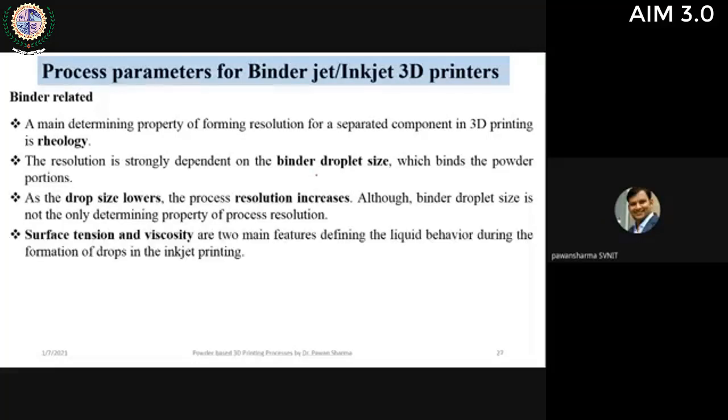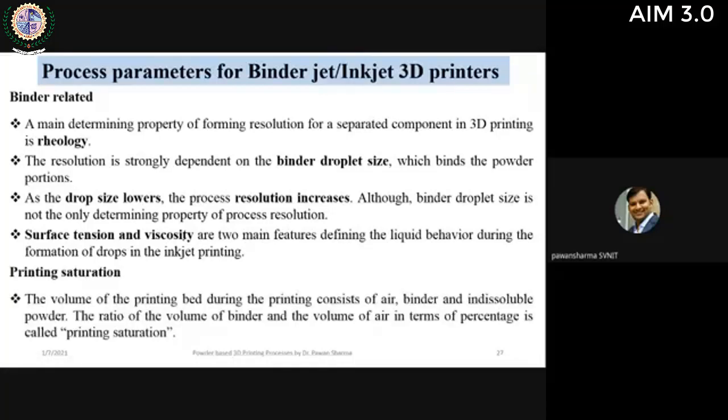The properties which are important are surface tension and viscosity of the binder. The binder viscosity should be appropriate enough, optimum enough, so that it can move easily along the gaps. Another important property is printing saturation. It is the ratio of volume of binder to the volume of the air, in terms of percentage. So how much the binder has gone into the gaps.